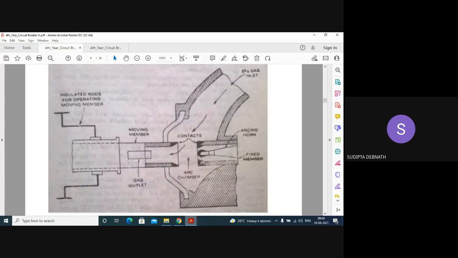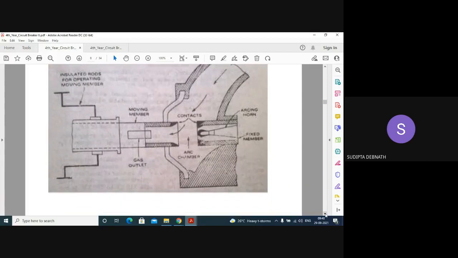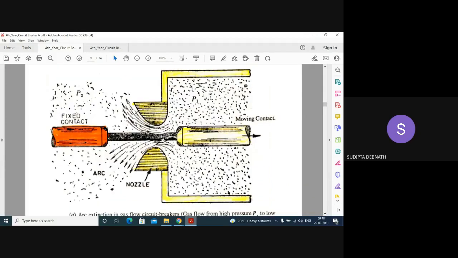It is not a very complicated figure. P1 is the high pressure region, and from the high pressure region the gas flows through this nozzle and goes to the low pressure region.